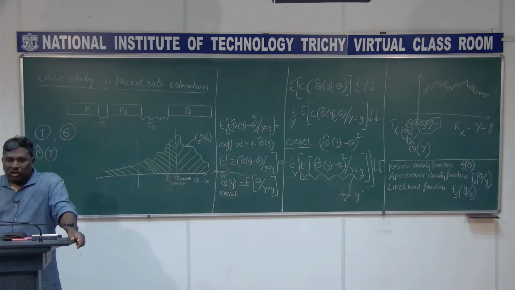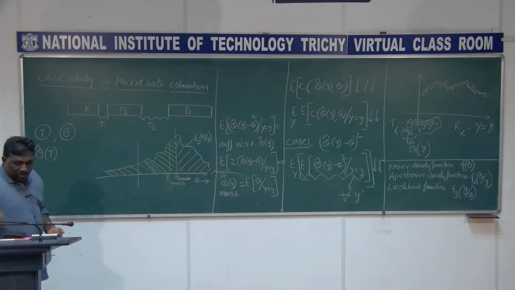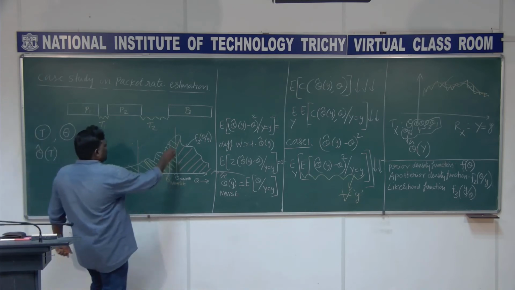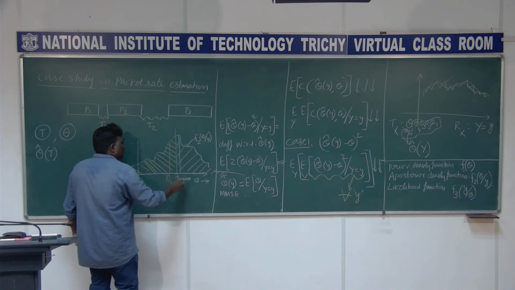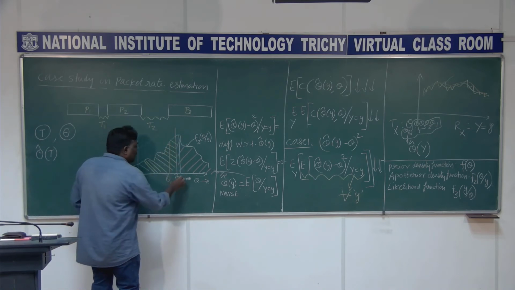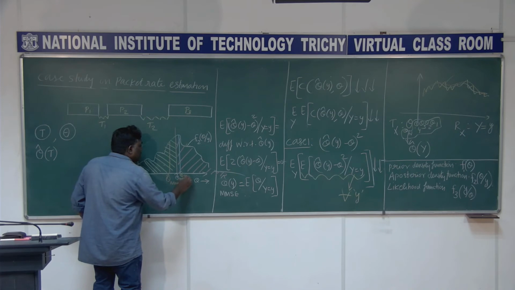The last choice is again very simple, the conditional mode. You look for theta that gives the highest posterior density function value, the peak. Here we are able to locate that point as the peak, and this one I am calling theta cap MAP.